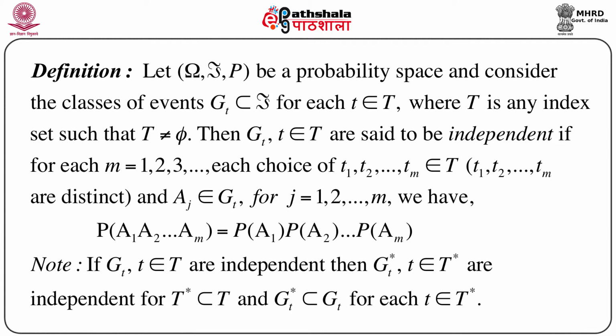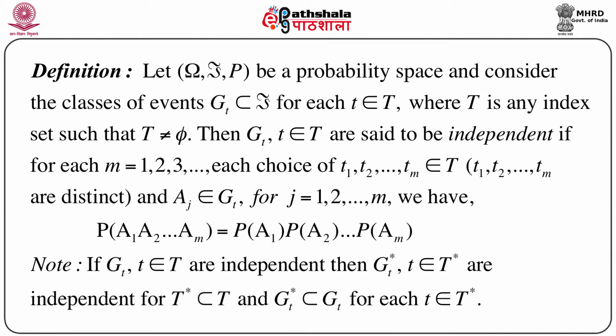Now consider a few classes of events, let's denote this by G suffix t, which is a subset of this sigma field script F for every small t belonging to capital T, where we consider capital T as any index set provided T should be non-empty. That means T not equal to phi. So for any such index set we can find a small t for which we can define G t, where G t is a subset of script F. Then we define independence in terms of this G t.